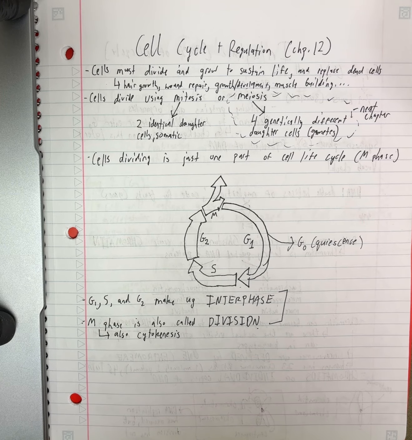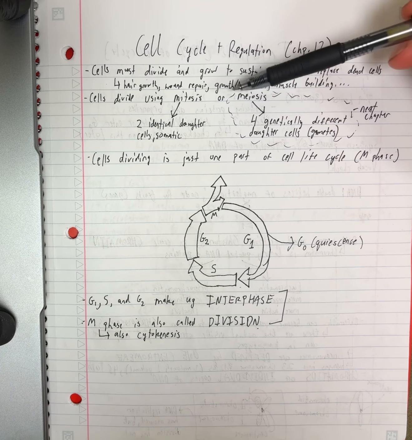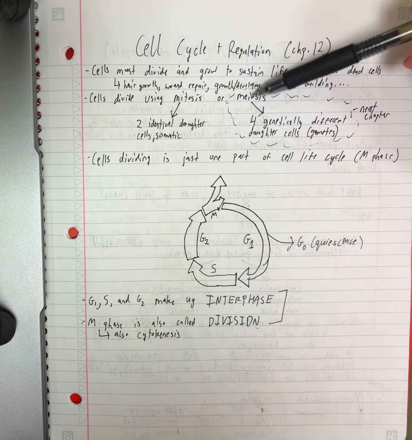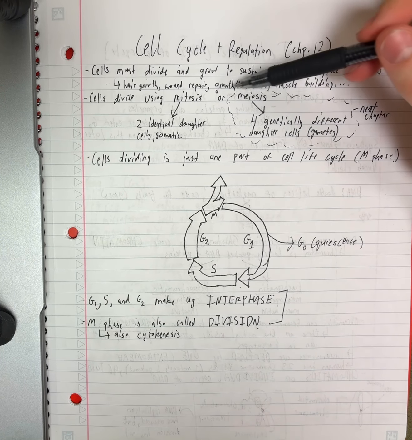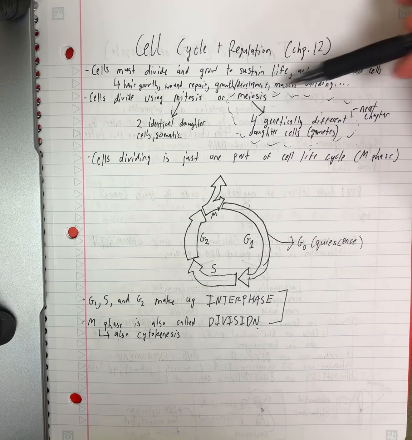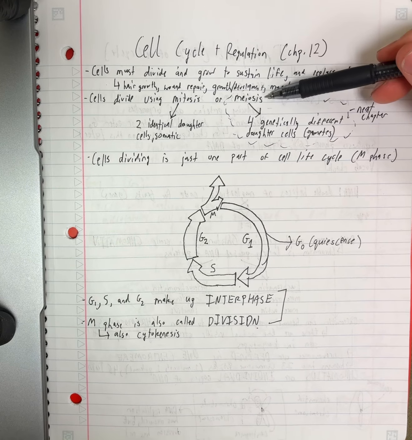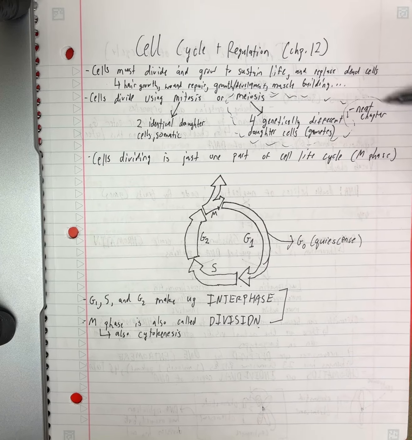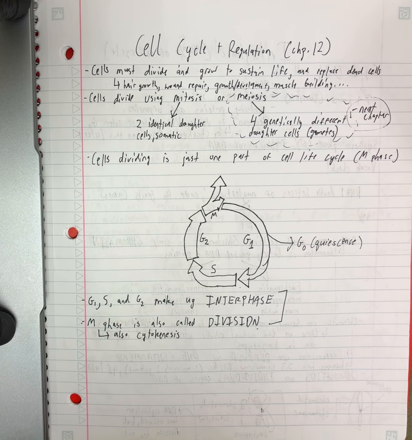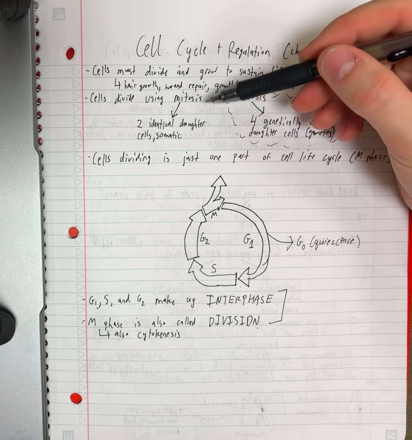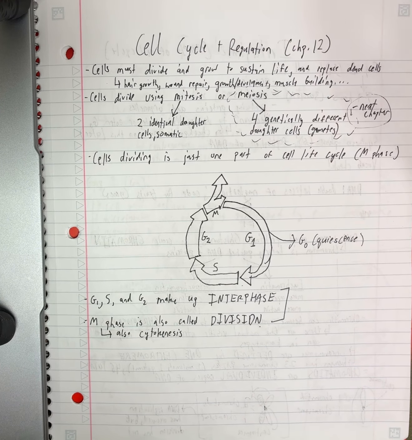So there are two types of division: mitosis with a T and meiosis with an I. And meiosis is really your gametes, which are your sexual cells, so that would be sperm cells and egg cells. And we're going to talk about that next chapter, that's all of chapter 13. But mitosis is what we're going to be talking about mostly in this chapter.